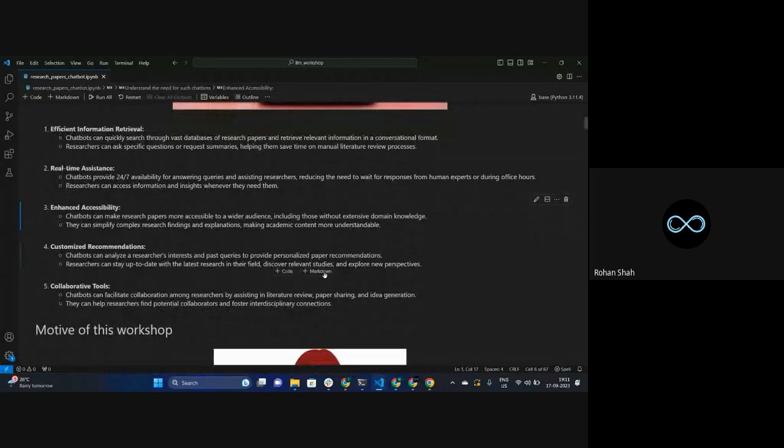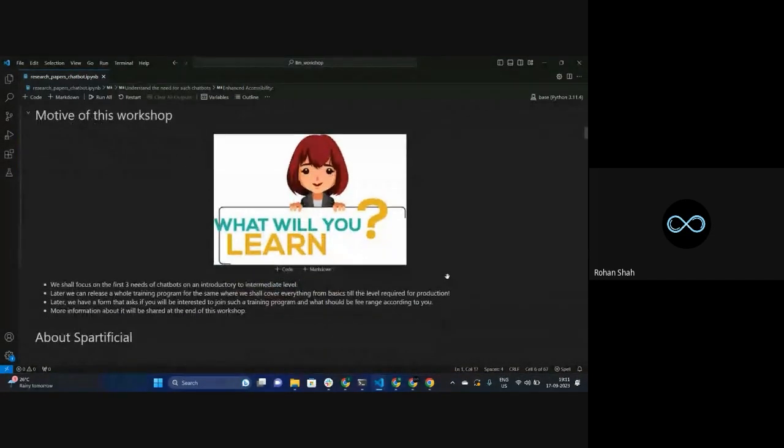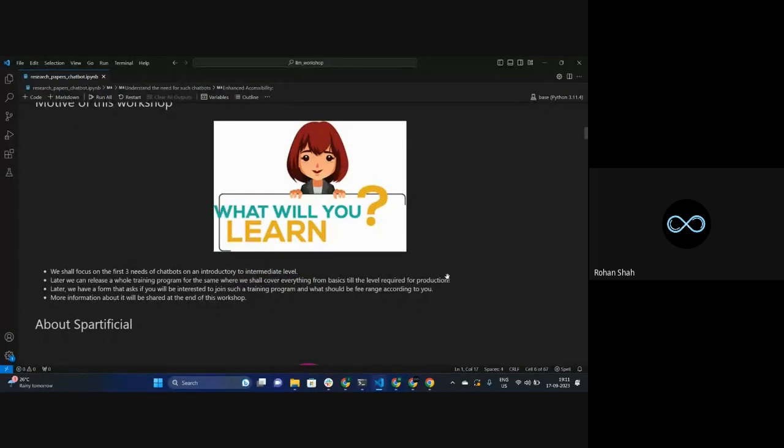Now, what is the motivation behind this workshop? Over here, we'll be keeping this stuff at an introductory level. Maybe it can go to the intermediate level as well, depending on the knowledge you have right now. It might get a bit overwhelming for you, but I'll make sure that doesn't happen. For that, you also have to let me know without any hesitation if you have any doubts.